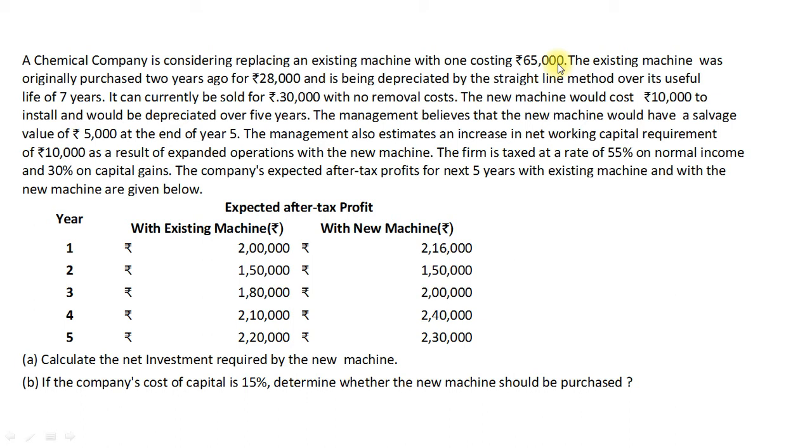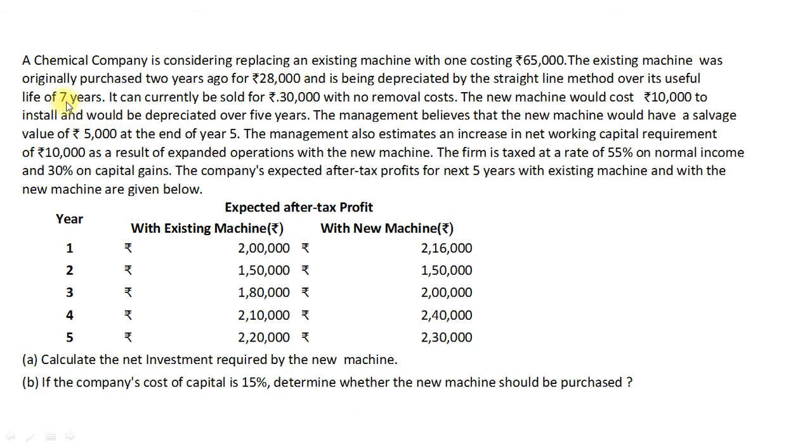The existing machine was purchased 2 years ago for 28,000 and depreciated by the straight line method over its useful life of 7 years. It means yearly depreciation of the existing machine would be 4,000, that is 28,000 divided by 7 years.